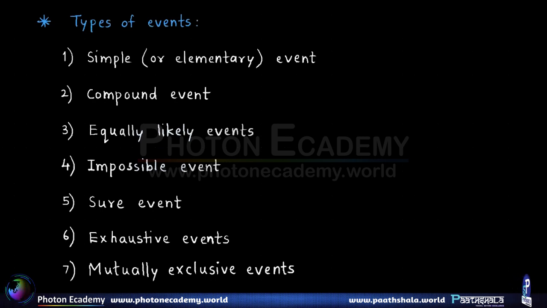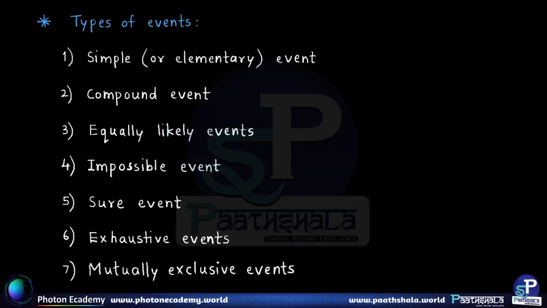The third one is equally likely events. As the name suggests, equally likely events means the probabilities of those events are identical. Remember that equally likely events does not necessarily mean that the events themselves are equal.